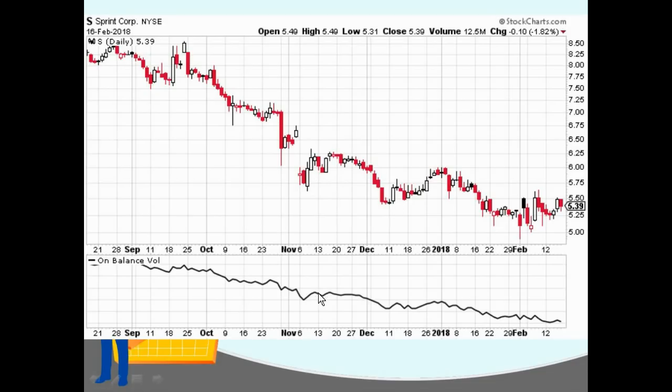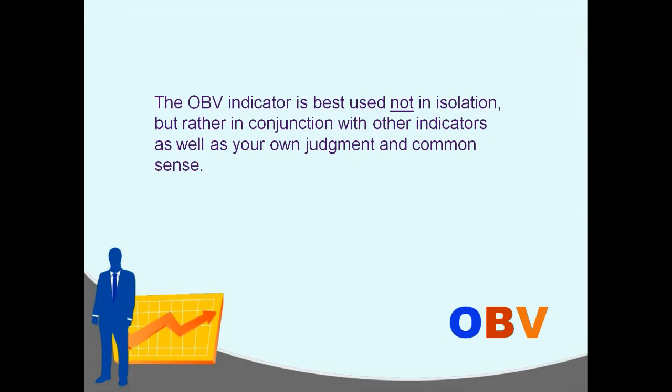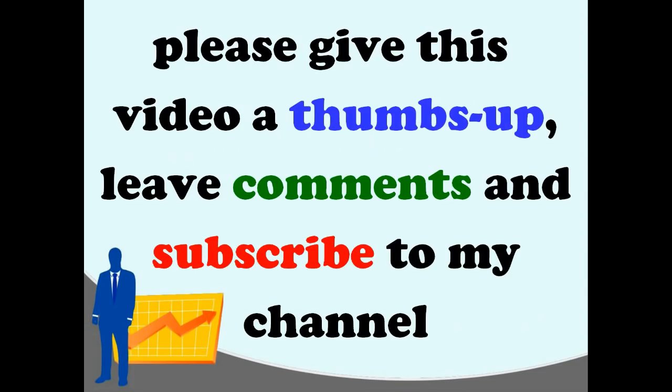It's kind of subtle. It's not going to be very, very obvious. You have to look for it, and it does not always work, but it's a really unique and interesting indicator if you want to place more emphasis on volume in your trading. The OBV indicator is best used not in isolation, but rather in conjunction with other indicators, as well as your own judgment and common sense. So feel free to add this to your toolbox of indicators. This was just an introduction, but I hoped it gave you an idea of what the on-balance volume or OBV indicator is all about.